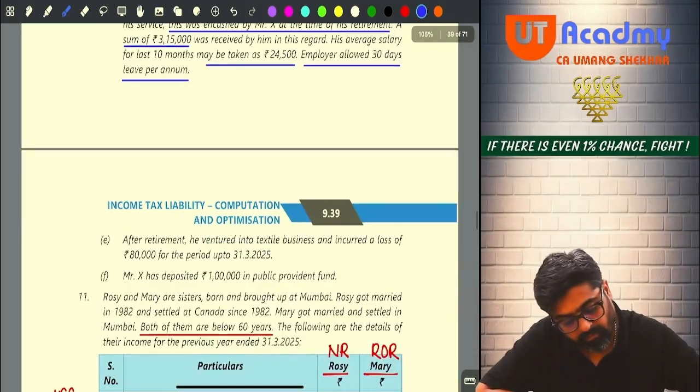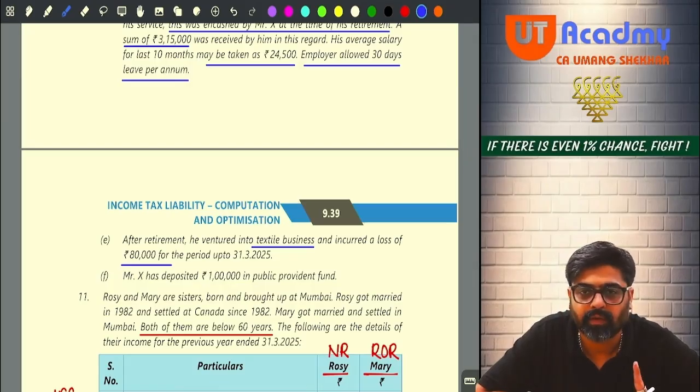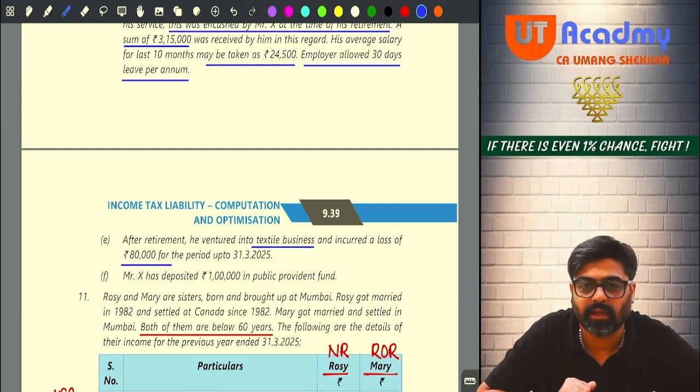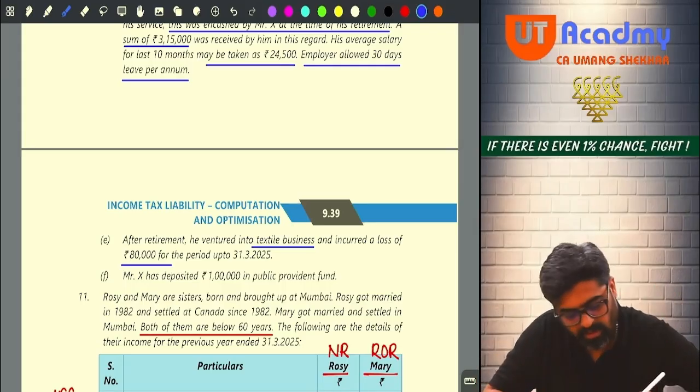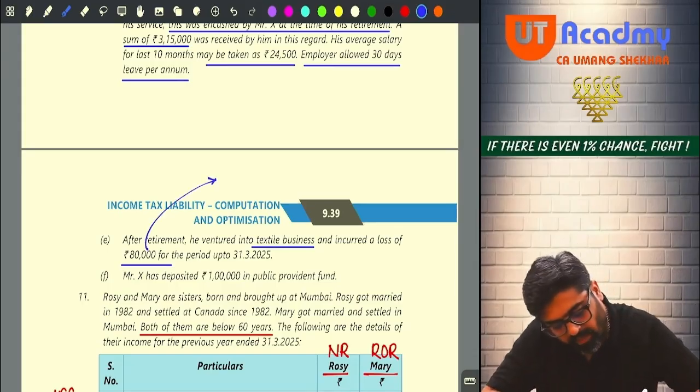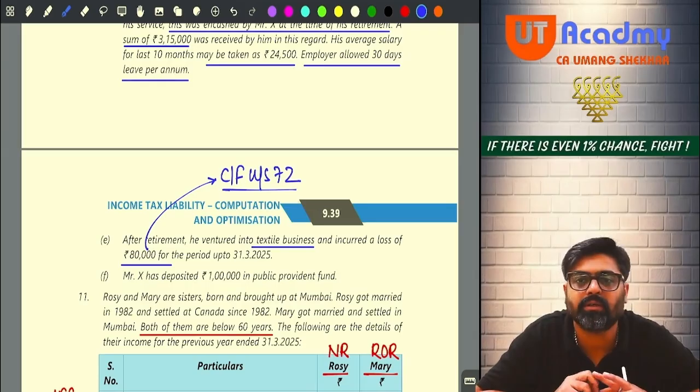Now you are also having a textile business. After taking the retirement, in this year you started your textile business and within 3 months you have incurred a loss of rupees 80,000. Ayyo. Can your loss of textile business, loss of your normal business, be set off against your salary? It can be set off against other incomes but not against salary, and other incomes you don't have. So can I say this 80,000 loss will be directly carried forward as per section 72 to the subsequent year, because it cannot be set off against salary income. So how much is your salary now?